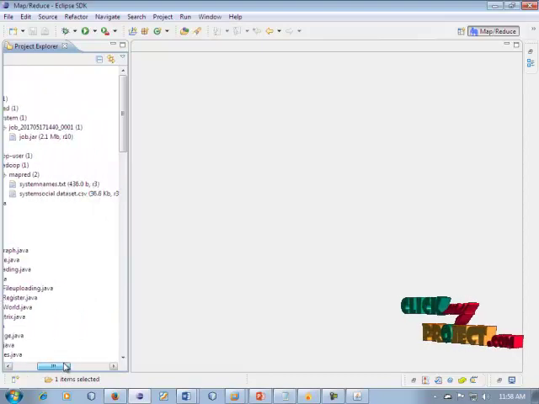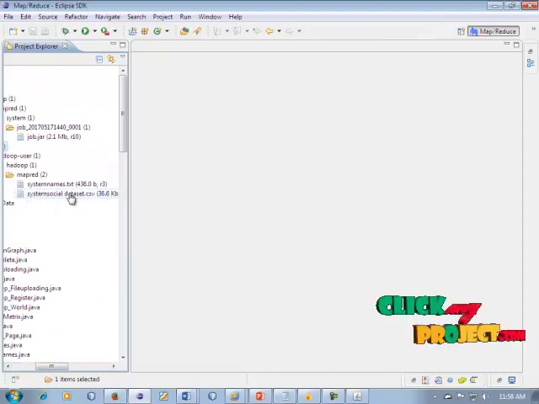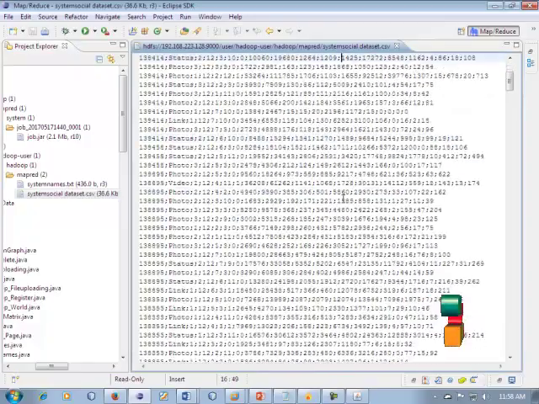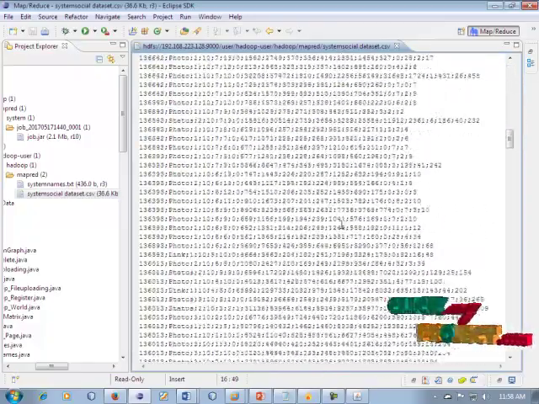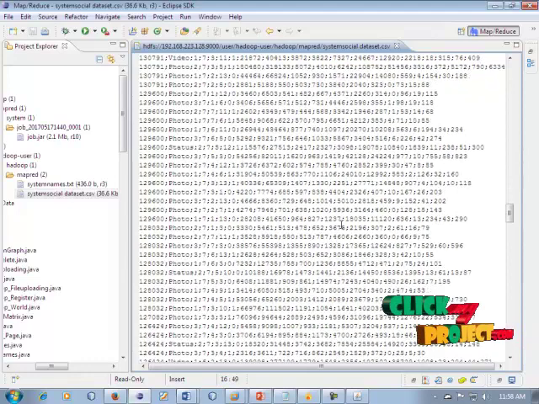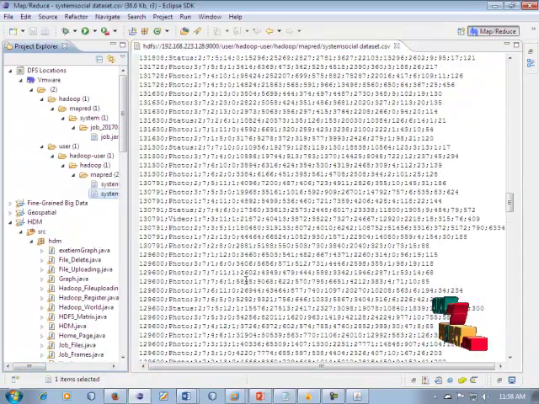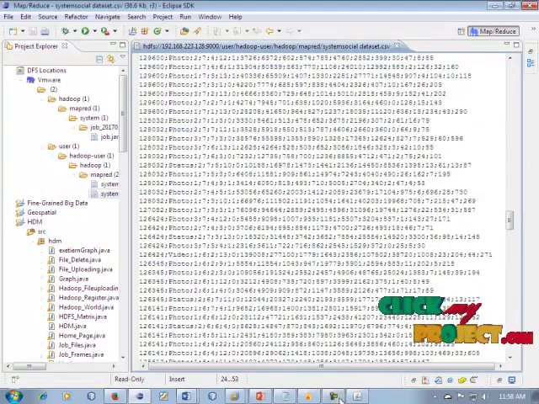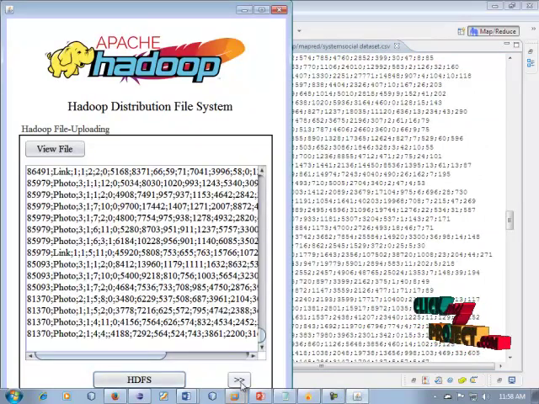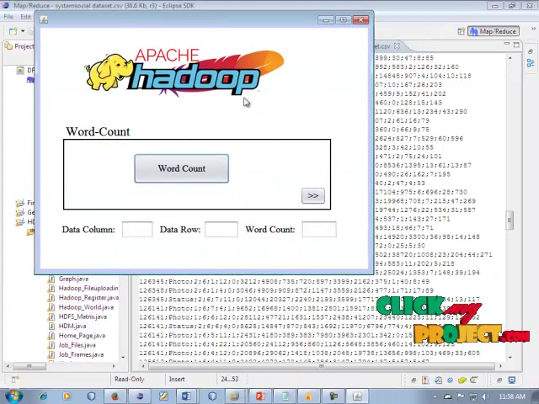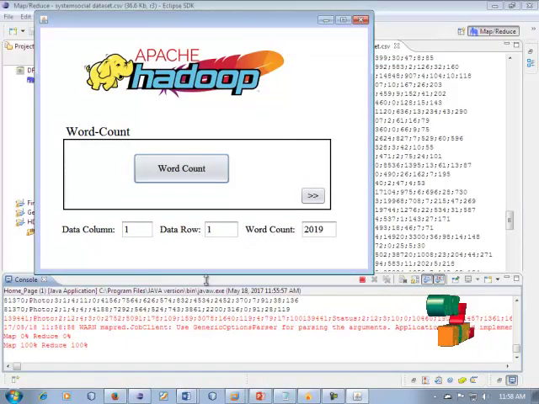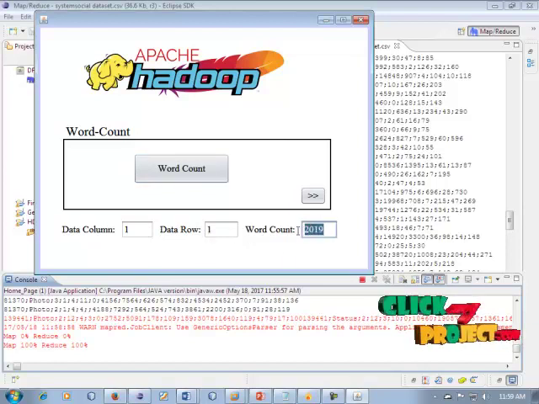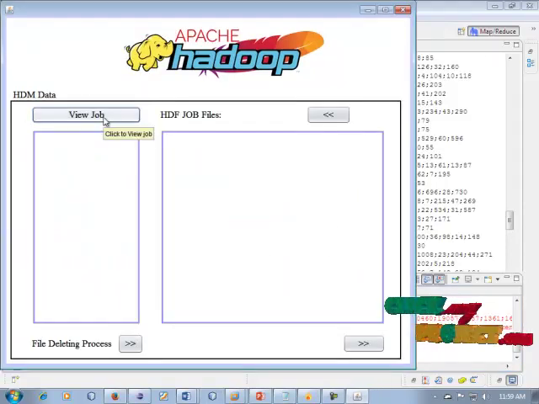So your dataset, the social dataset, is stored. Your dataset is successfully stored in the Hadoop distributed file system, and the HDFS file is uploaded successfully in your file system. Okay, next click this. It is the word count for your project. Our column number, row number, and word count number are displayed in this process. So click view job files.